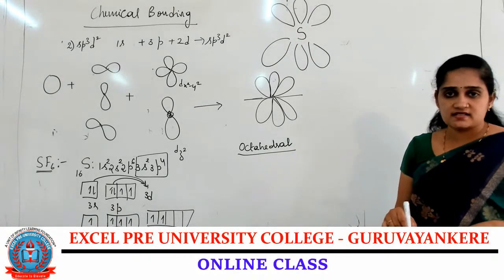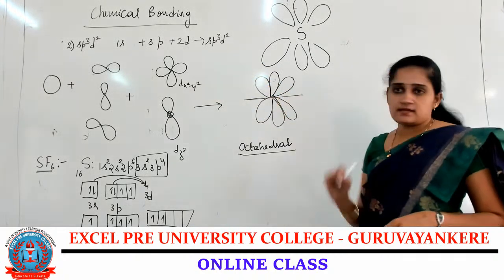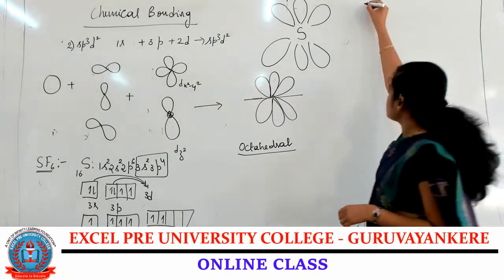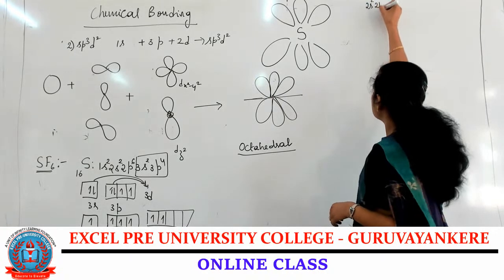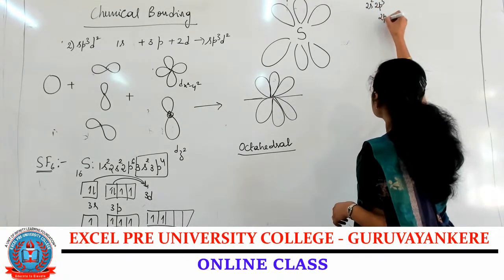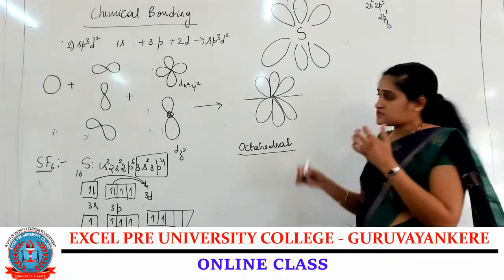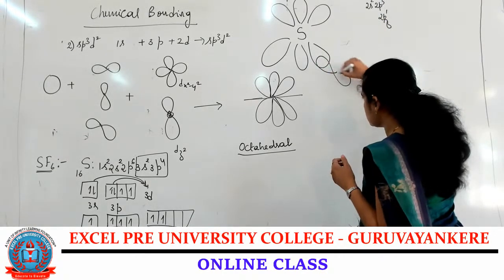Due to sp3d2 hybridization, 6 fluorine atoms are there. Each fluorine atom is 2s2, 2p5, where 2p contains 1 unpaired electron. So overlapping takes place like this.